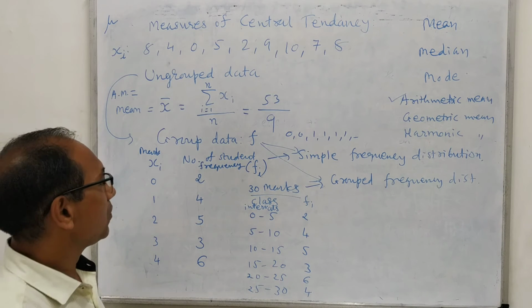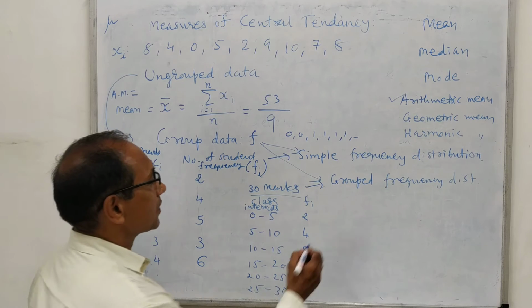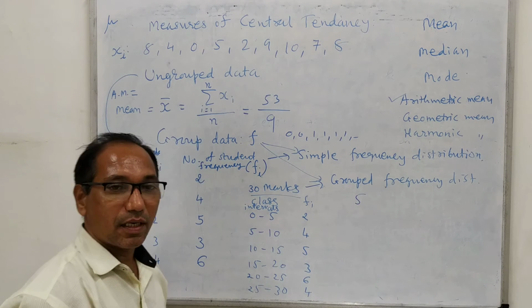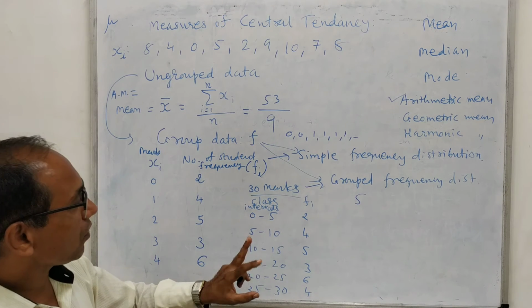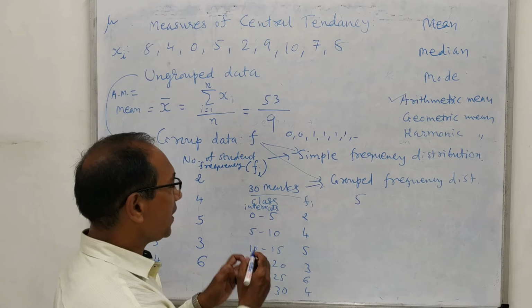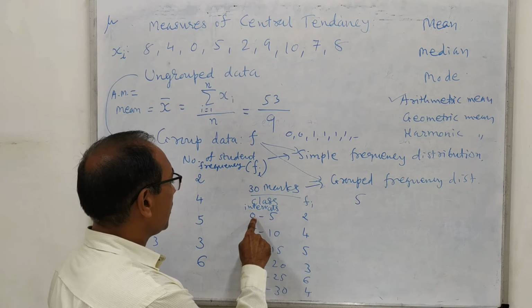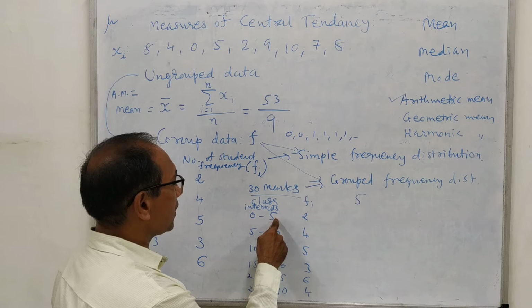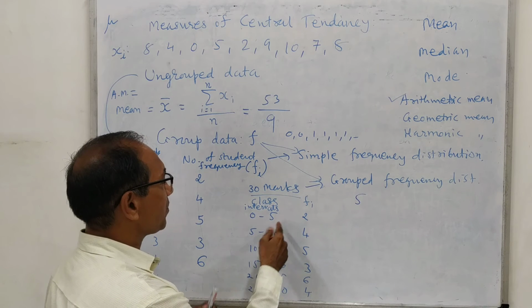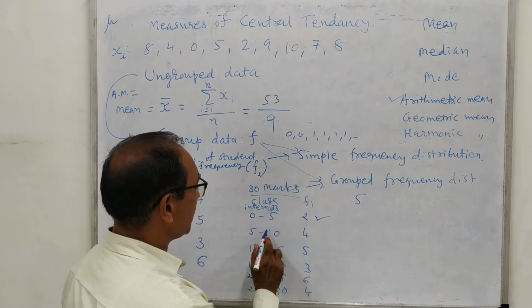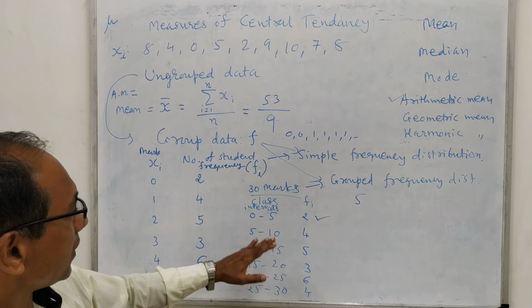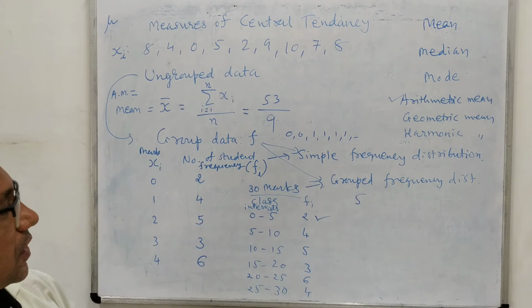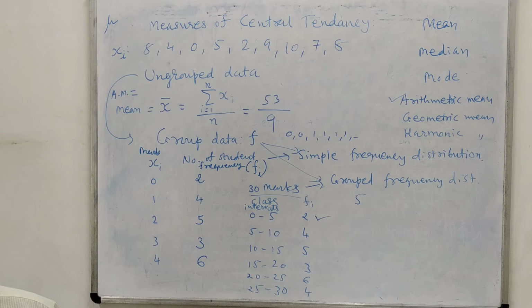One more thing: whenever 5 marks are given, in which group should it be put, in this group or in this group? Mostly we assume that the students containing marks from 0 to 5.5 are in this group. That means 5 we will include in this group, not in that group. So this is the concept of simple frequency distribution and grouped frequency distribution. Are you clear with this? Okay.